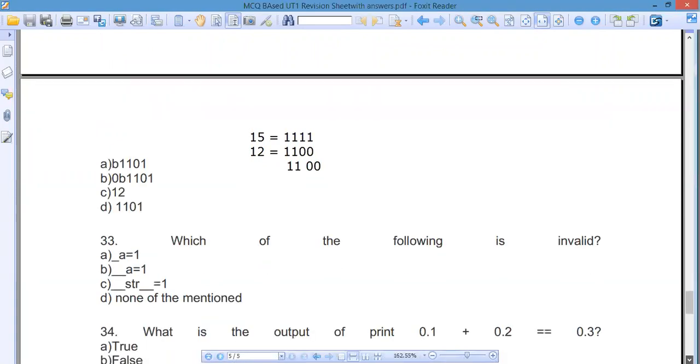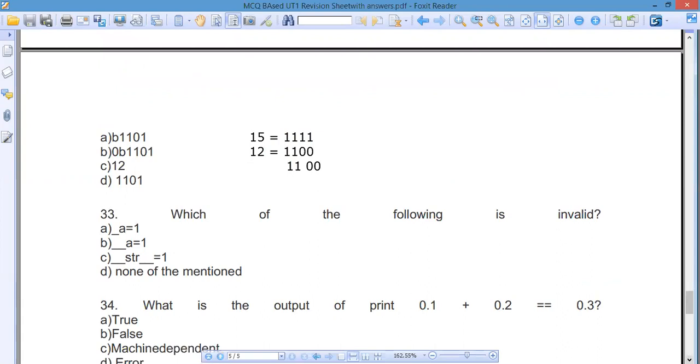Now, which one of the following is invalid? Which one do you think is the invalid one? See, an underscore is allowed, and two underscores are also allowed, so the answer is none of these. Don't get confused. Except for underscore, no other special character is allowed. And you cannot start with a number, and it should be a combination of these things.